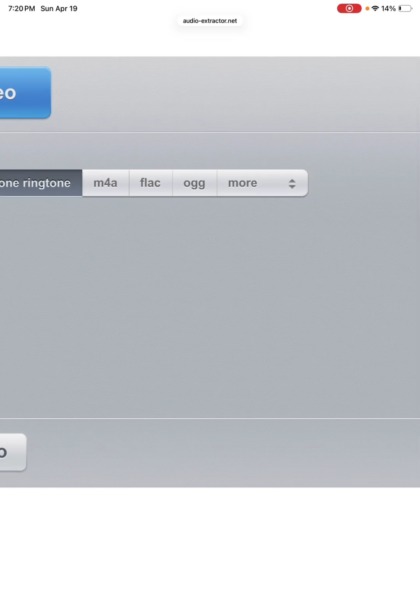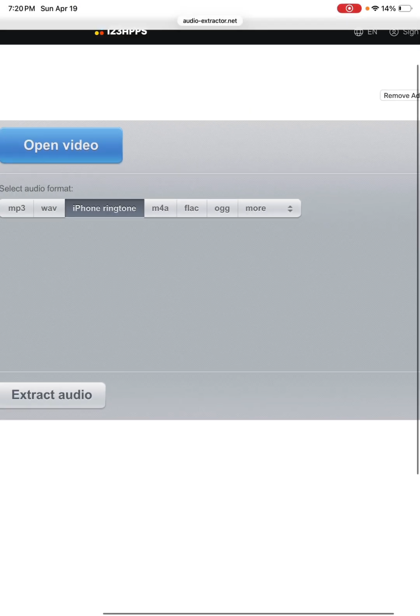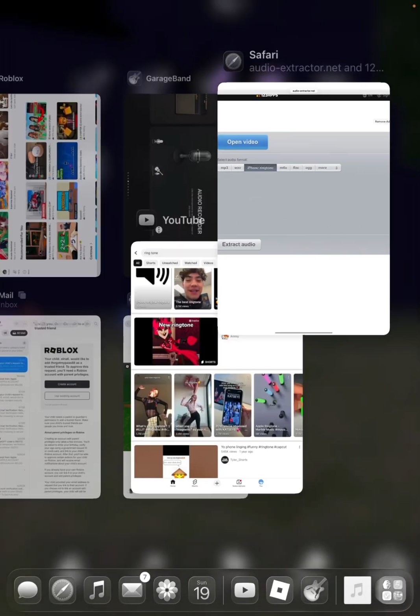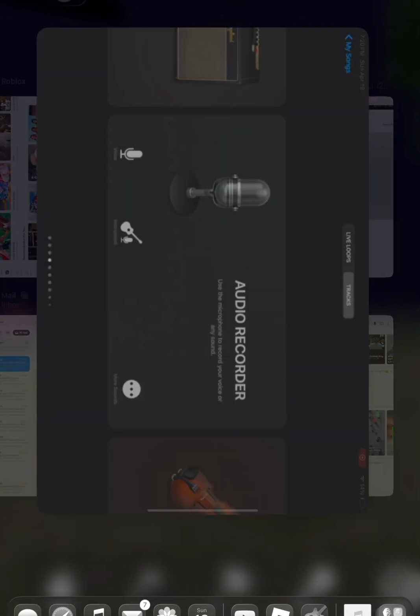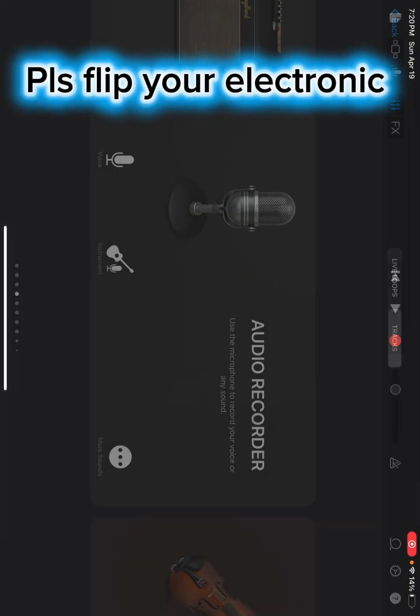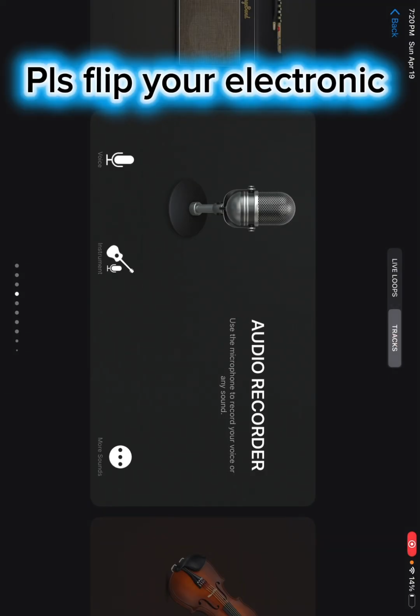There's something here that will pop up saying download. You click on it and there's another message that says download. You click on download. Then you go to GarageBand. If you do not have it, install it.